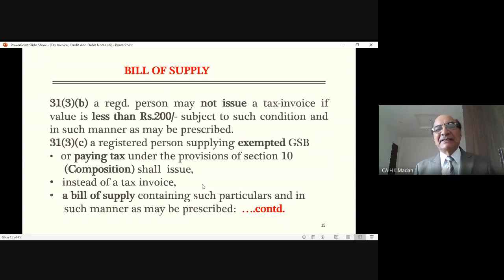Then he says instead of tax invoice, he should issue a bill of supply. On the invoice, at the top of the invoice, instead of tax invoice, it should be written as bill of supply. Bill of supply. This must be mentioned. So composition dealer will issue bill of supply. He will not issue tax invoice. If you are supplying exempted goods, even a registered person will not issue tax invoice. He will write bill of supply.